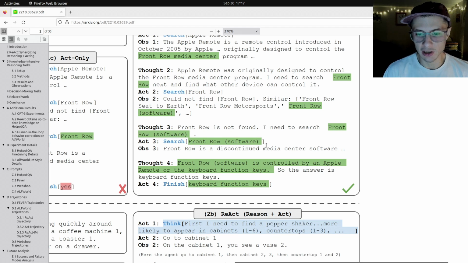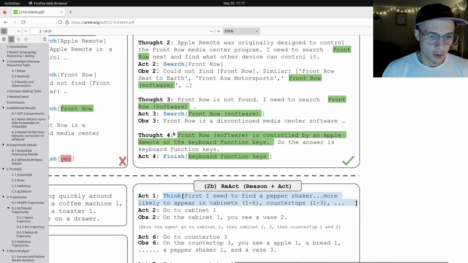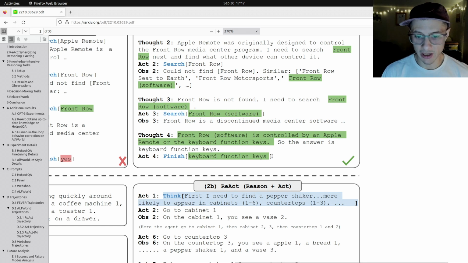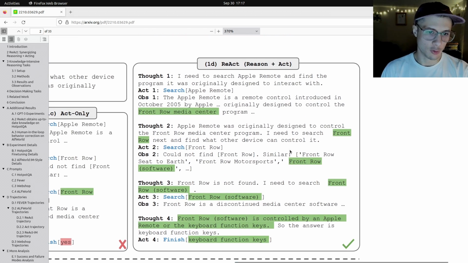And then here we go. Front Row is a discontinued media center software. And then Thought 4, Front Row software is controlled by an Apple Remote or the keyboard function keys. So the answer is keyboard function keys. Finish, keyboard function keys, which is the correct answer to this query.